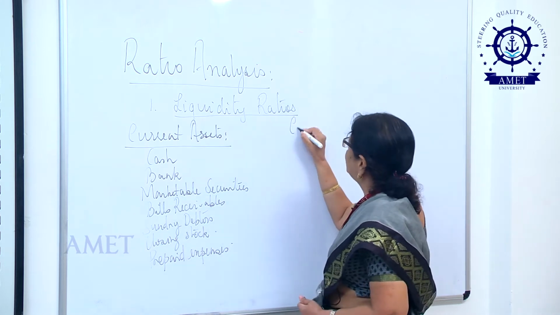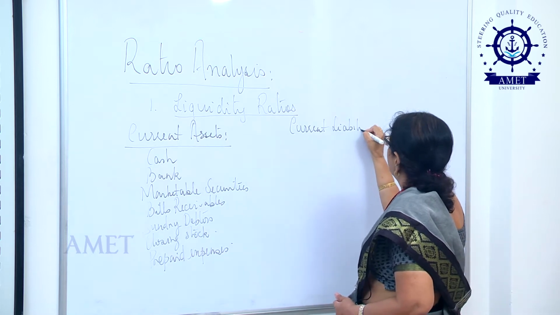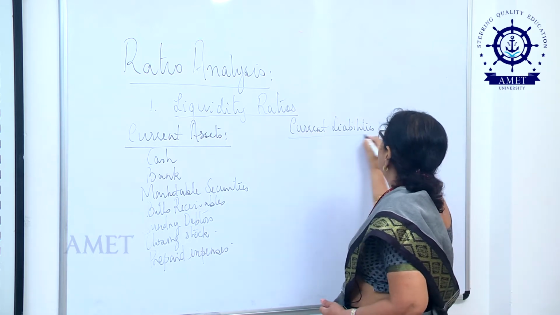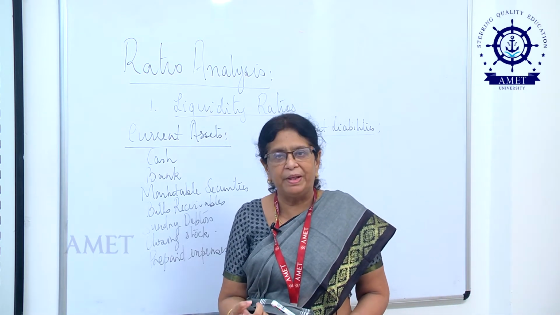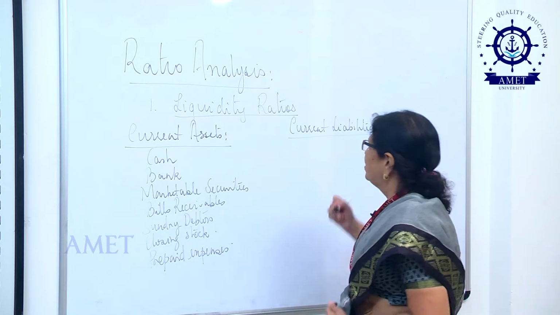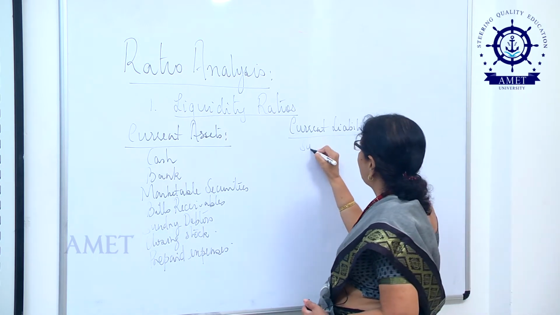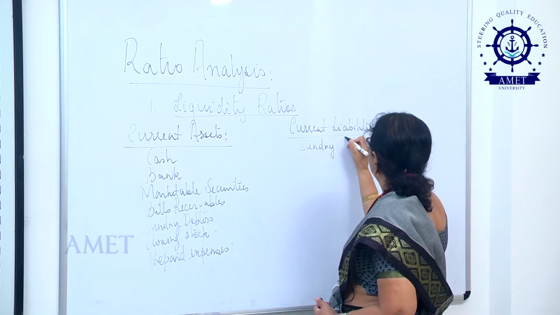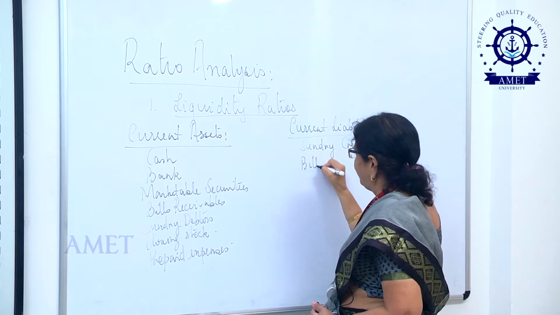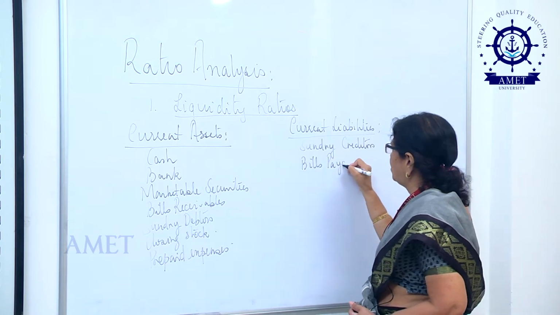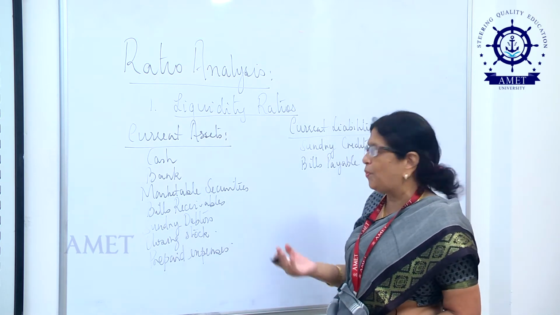So, that takes us on to looking at the long list of current liabilities. What are current liabilities? Current liabilities are those liabilities which have to be repaid within a maximum period of 1 year. So, let us see what is the list coming under current liabilities. 1, we have sundry creditors. 2, we have bills payable. These are bills of exchange on which this corporate has to make payment to its suppliers or to the vendors.